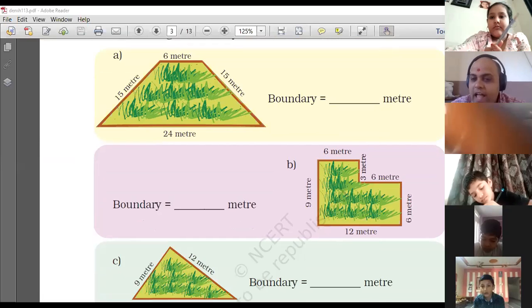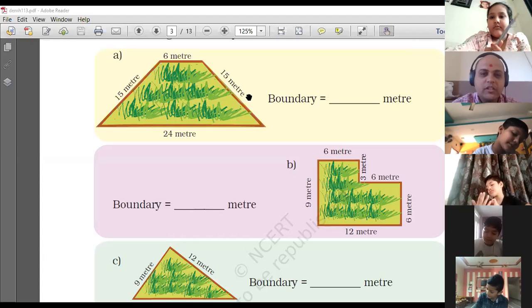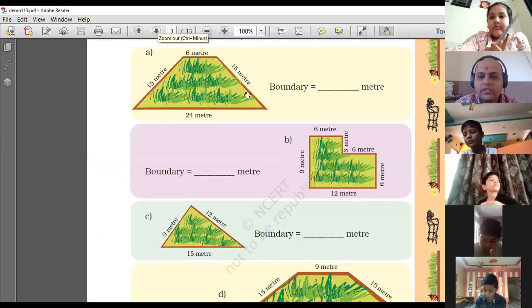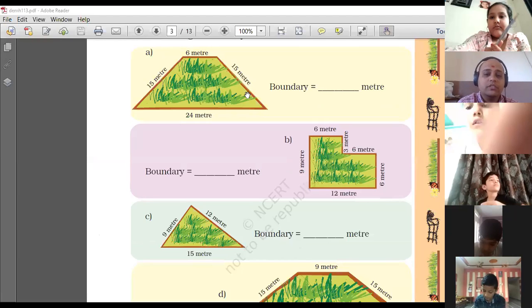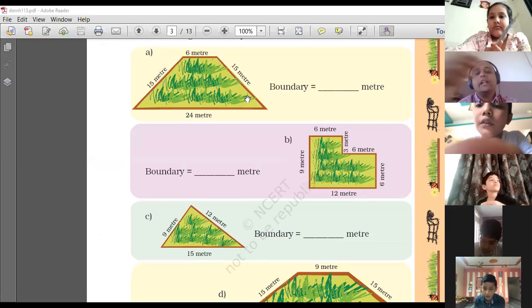Let's do some addition. Yes, come on, let's do it quickly. D1 is longest. Okay, very good. Let's see. Come on, everyone. I hope it is visible on your screen. If you don't have it on the screen, I hope you are using the textbook. Come on, let's do it quickly.